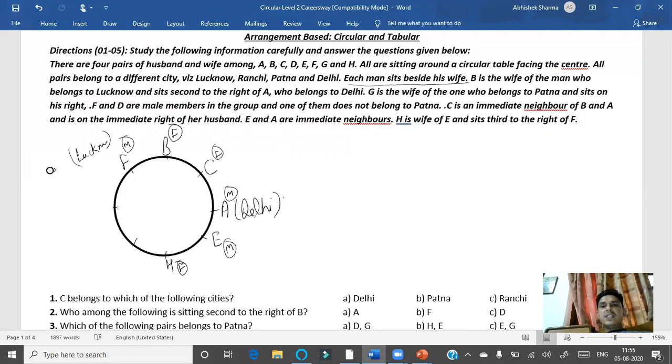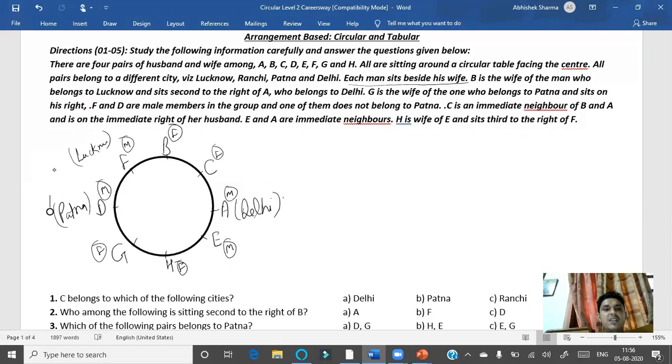Thereafter, G is the wife of the man who belongs to Patna and sits on his right. So G must be here, and the remaining one is D. D must be here, and this should be from Patna. So I can write Patna here, right? And again G is the wife, so G must be female and D must be male, right?